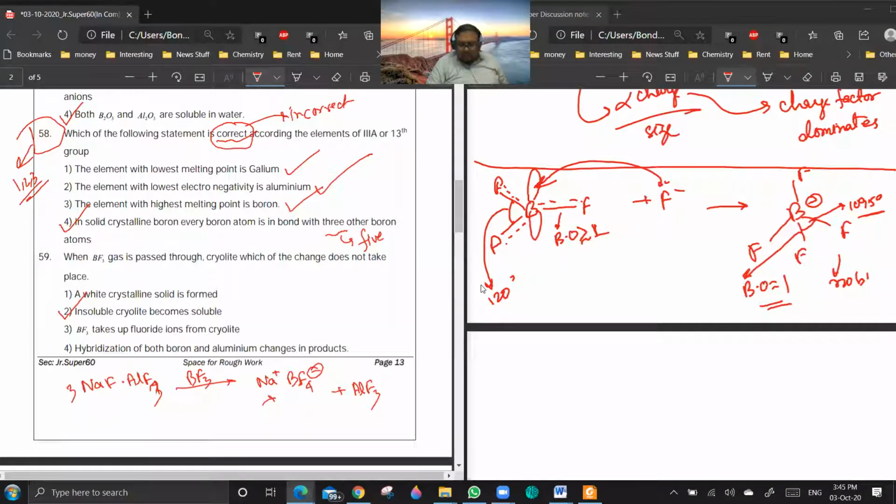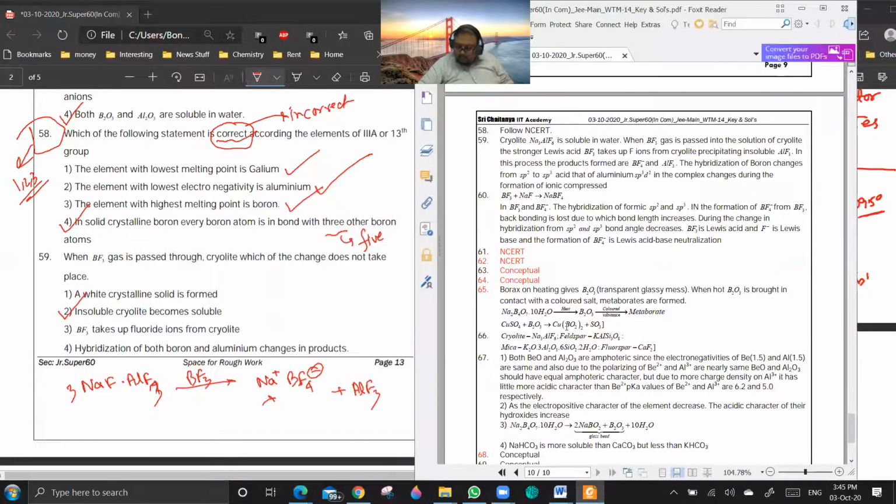So insoluble cryolite becomes soluble. That is correct. BF3 takes fluoride ions from cryolite. That is also looking correct. Boron and aluminum hybridization will change. The white crystalline solid is formed. One minute, just let me check what they have given.